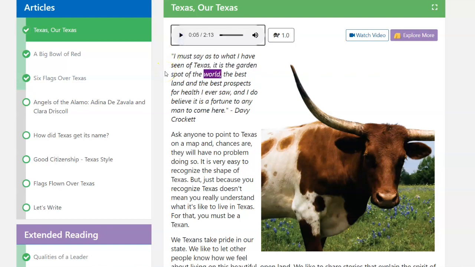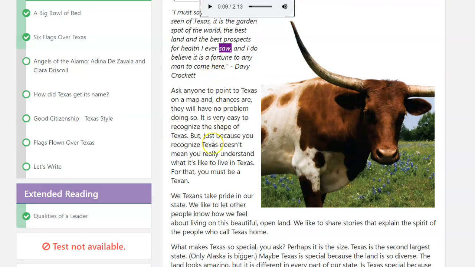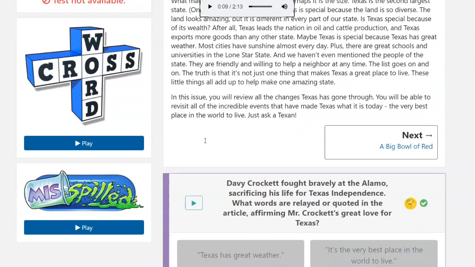So obviously I'm not going to play the whole article, but as you can see, as you are listening to it, you're also able to follow along. And then if the student is like, I need to use the restroom, they can pause it really quickly, go use the restroom, go get a drink of water. I don't know, whatever they need to do. But when they're ready to pick it back up, they just hit play and it's going to start off exactly where they had left off. So that is this part of our Studies Weekly.